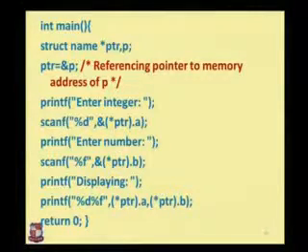Then printf enter number, that is the floating type number, and we are reading it into the pointer's b. Then we are using printf for displaying: printf address %d %f, ptr.a, ptr.b. So what will happen when we are displaying the values of a and b? It will display the address where these values are stored.